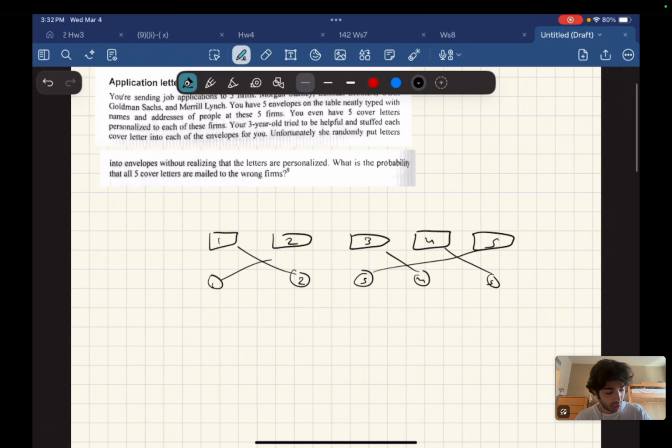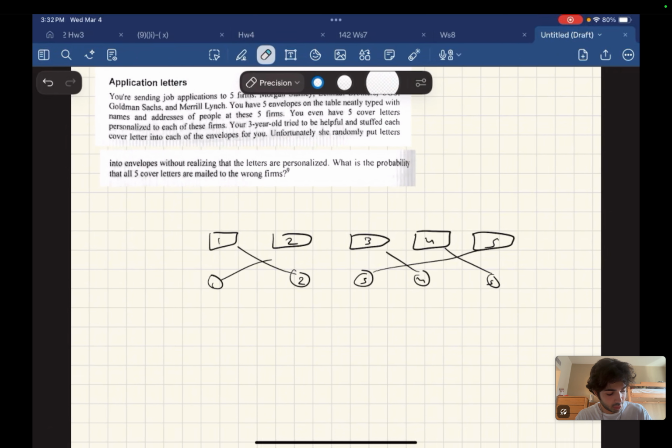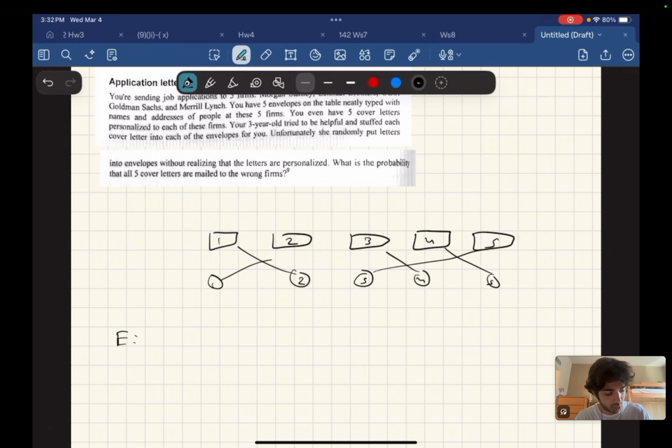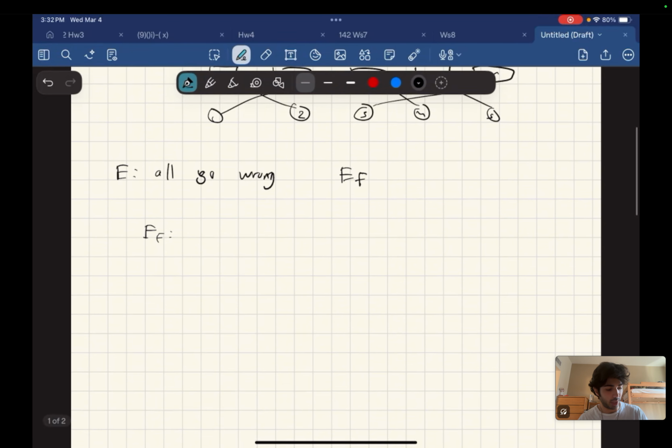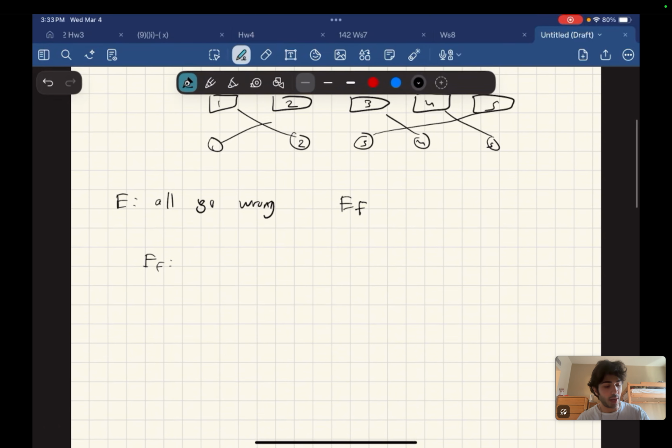Let's call this probability of events where all go wrong, call it event F, or failure. So event failure occurs when, if we have the case where 1 goes in the right letter, then that means that it actually succeeded.